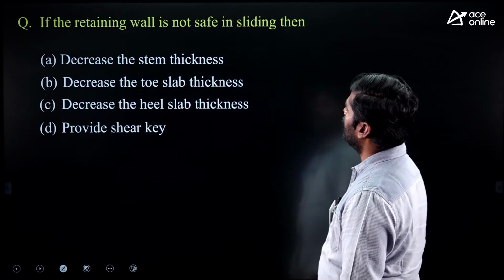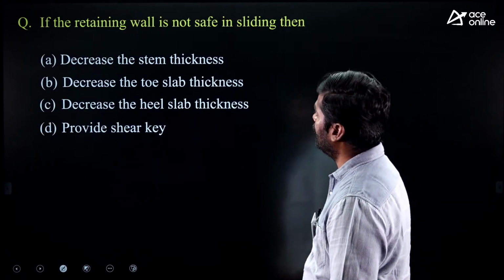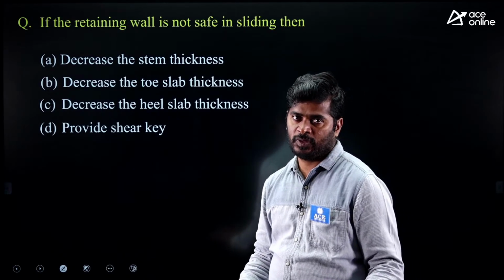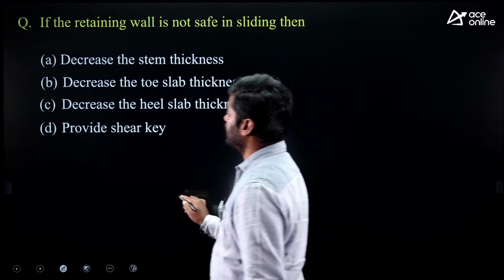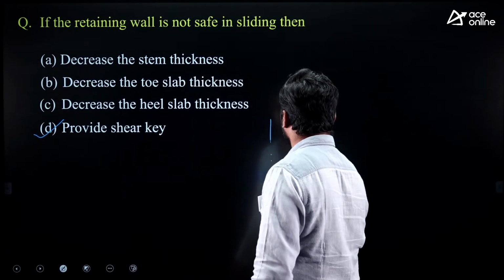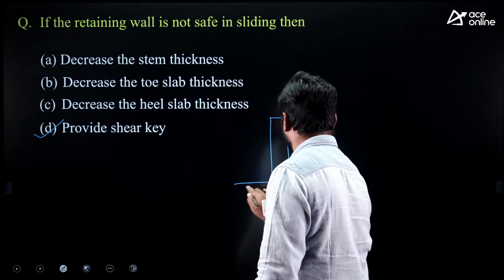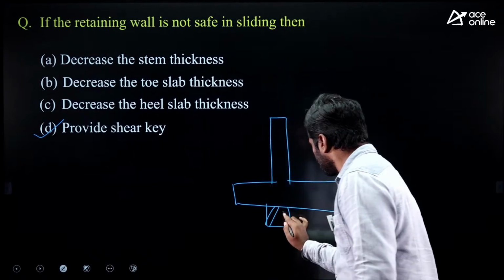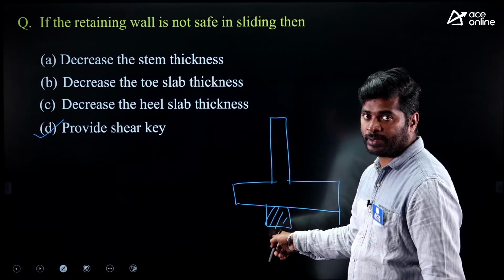Next one, if the retaining wall is not safe in sliding, then what to do? Best option, provide the shear key. Whenever retaining wall is not safe, then provide the shear key. What is shear key? You see, this is a retaining wall. Here, some extra projection is provided. This is a shear key.